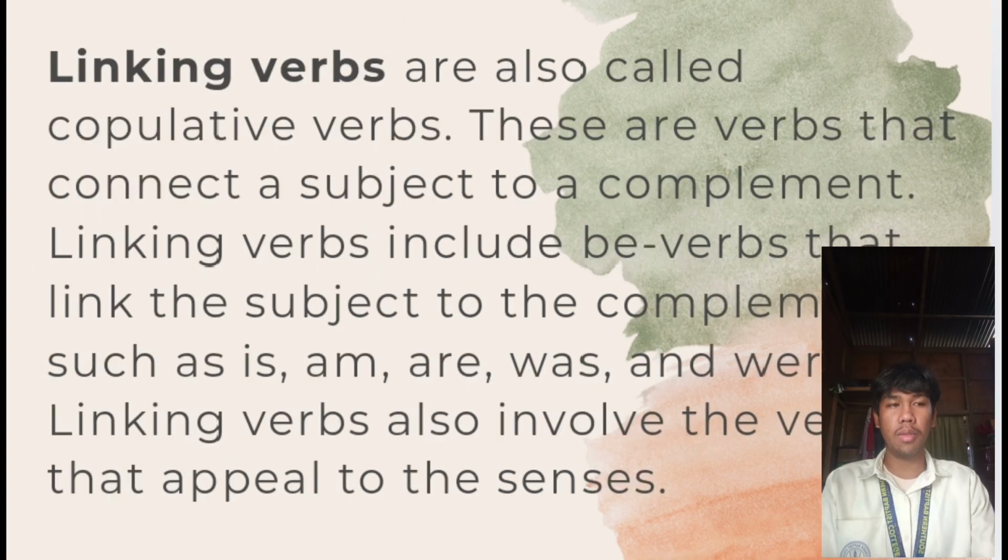So, first is linking verbs. Linking verbs, also called copulative verbs, are verbs that connect a subject to a complement. Linking verbs include be verbs that link the subject to the complement, such as is, are, was, and were. Linking verbs also involve the verbs that appeal to the senses. So, linking verbs connect the subject of a sentence to a noun, pronoun, or adjective that renames or describes the subject.